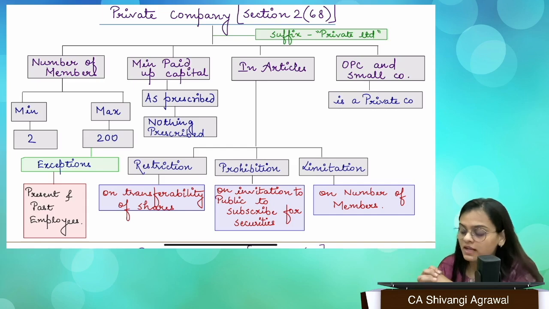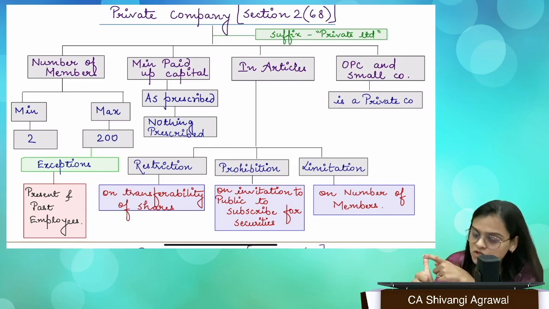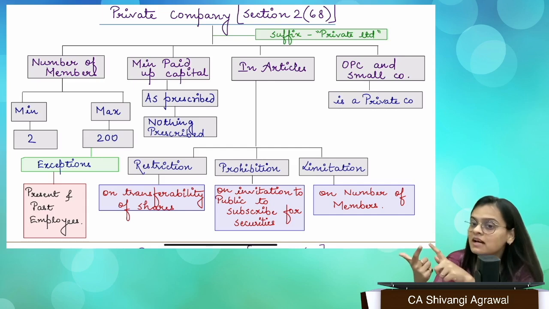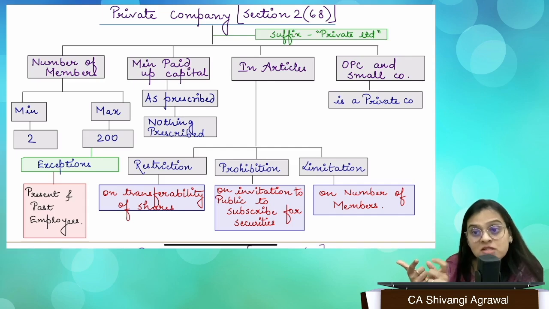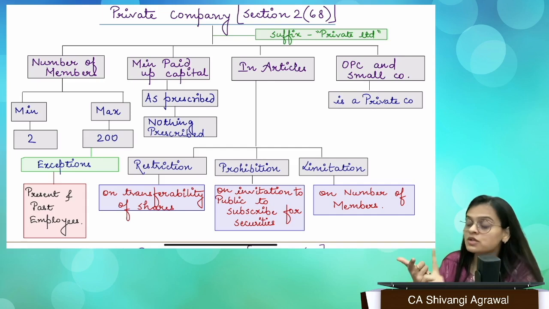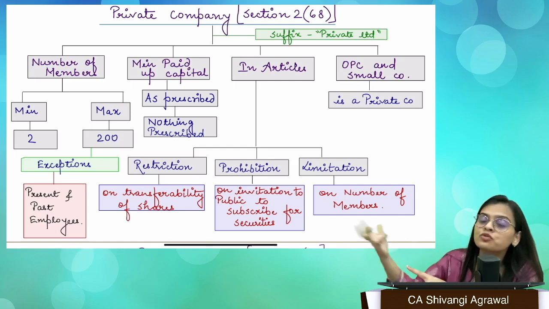needs to follow, right? So in every articles of association of a private company, there has to be a restriction that the private company cannot freely transfer its shares. There has to be a limitation that a private company has to have minimum 2 members, but it can have maximum 200 members only. So it limits the number of members to 200. A private company cannot have 250 members.